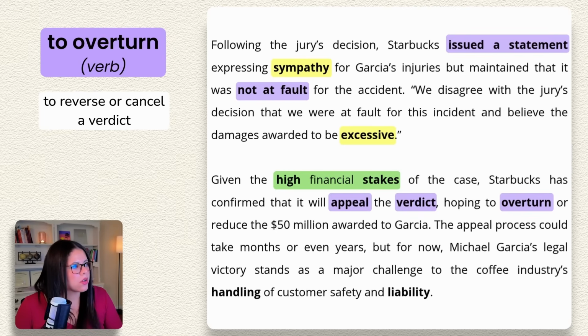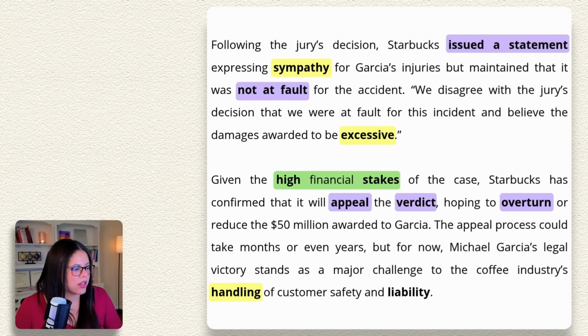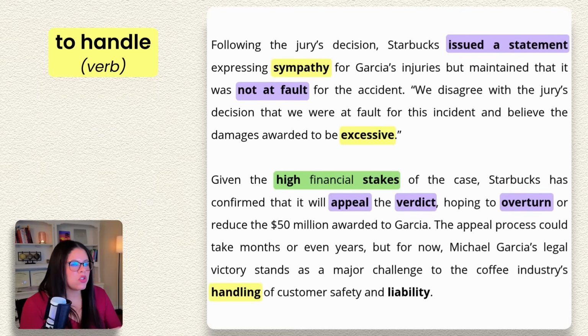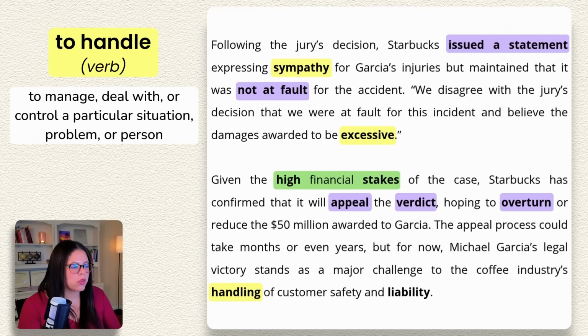I want to talk about the word handling here. Usually to handle means to manage or to deal with or control a particular situation or problem or person, right? So you can handle something, you can handle someone. Usually it's something difficult that you have to handle.